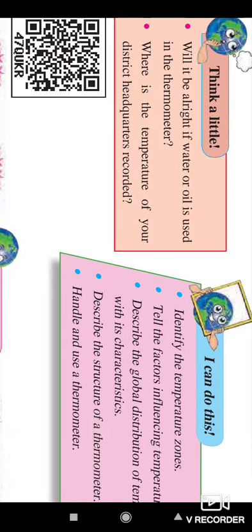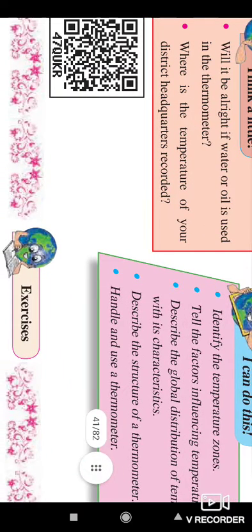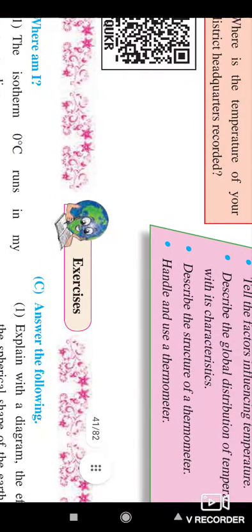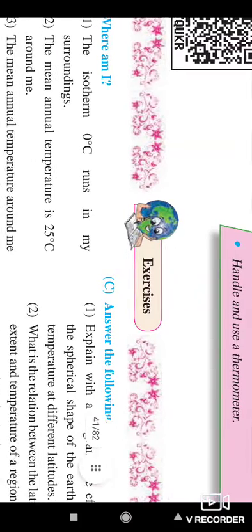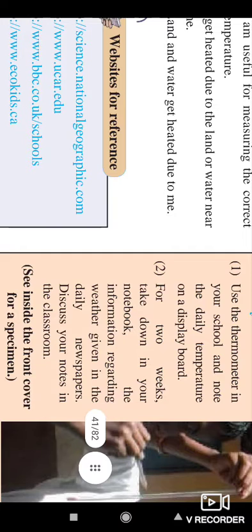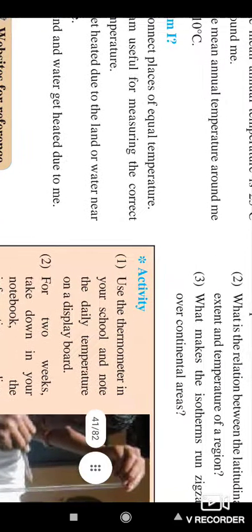In this think a little, we have two points: will it be alright if water or oil is used in a thermometer, and where is the temperature of your district headquarters recorded. These are the points for which you have to find answers from this lesson, and below that we have an exercise. This is your homework. Complete it and send me a photograph of it.